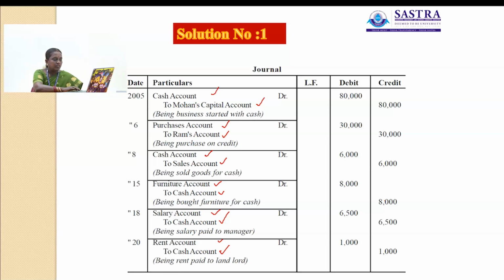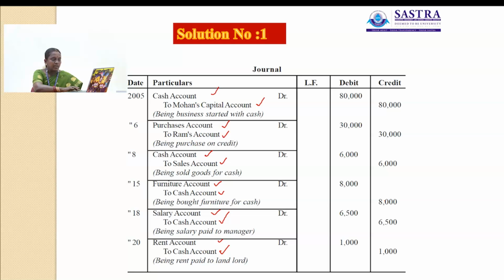Then another transaction is January 8th, sold goods for cash. Here there are two accounts involved: cash account and sales account. Cash account is a real account, sales account is also a real account, both are real accounts. The rule for real account is debit what comes in, credit what goes out. Cash comes into the business, so that account will be debited. Goods go out of the business, so that account will be credited. So the journal entry for this transaction is cash account debit to sales account.